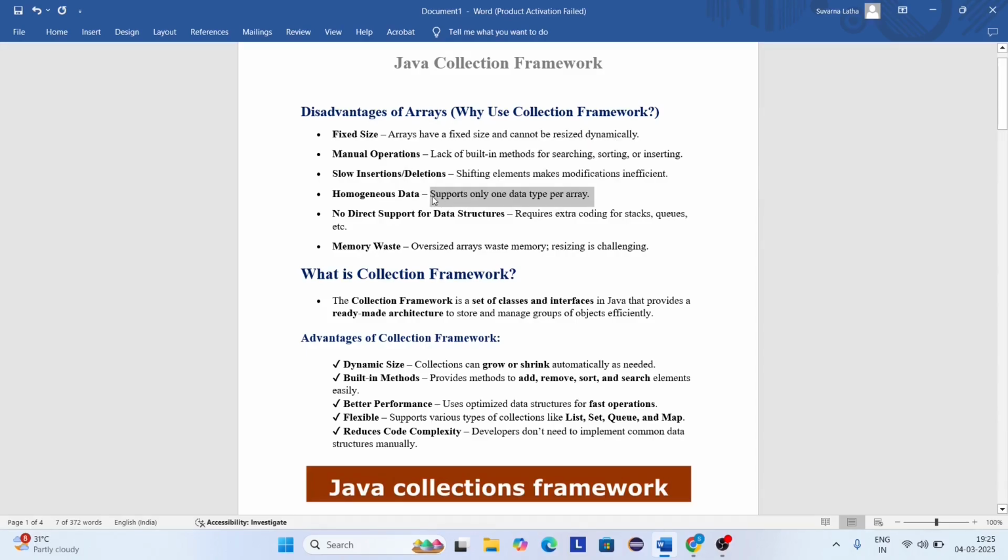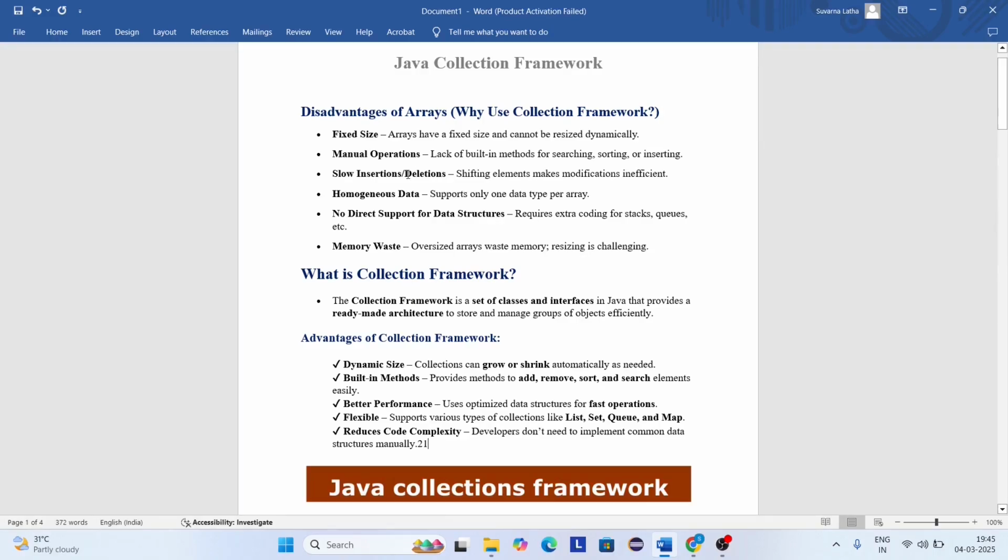Homogeneous data: it supports only one data type per array, which means an array can only store one type of data. No direct support for data structures: it requires extra coding for stacks, queues, etc. And memory wastage: oversized arrays waste memory. Resizing is challenging, which means unused space is wasted and resizing is difficult.